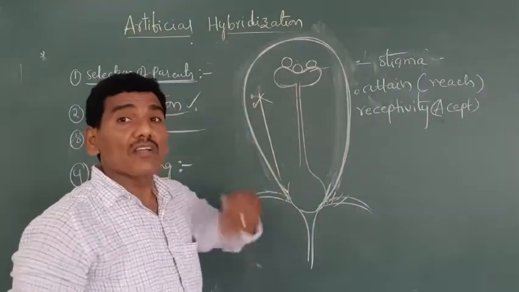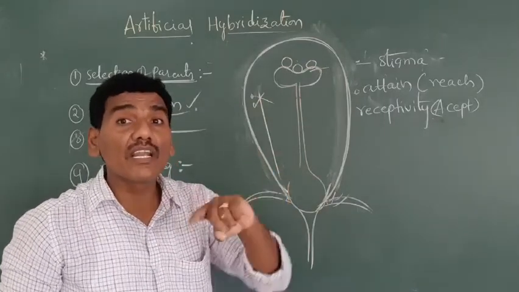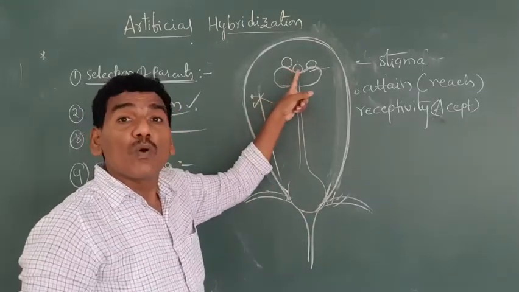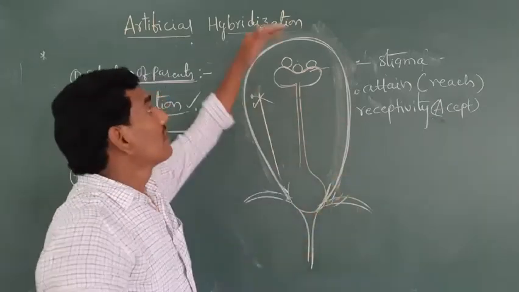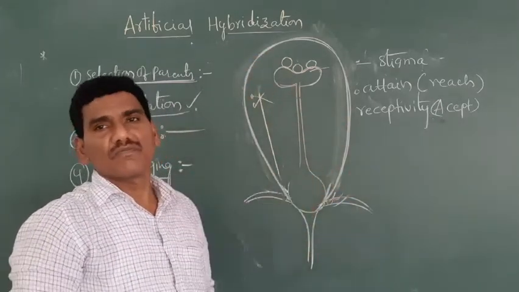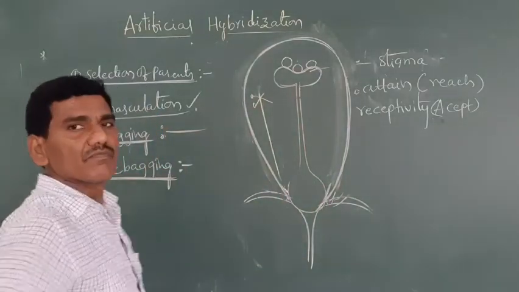After introducing the matured pollen grains, if you do not follow the rebagging technique, unwanted pollen grains again fall on the stigmatic surface. During that time the entire hybridization process is damaged. This is the rebagging technique.